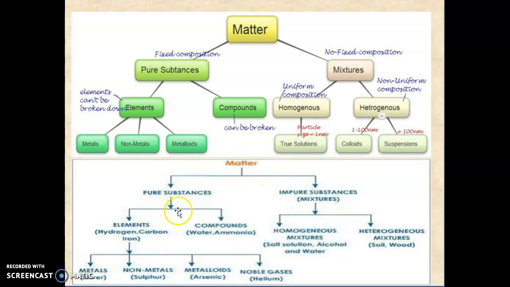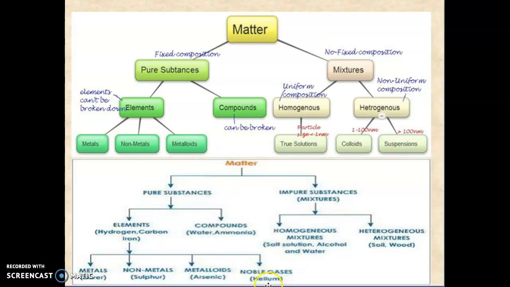Same thing here, matter is divided into pure substances and impure substances, which we call mixtures. Both classifications are the same, with just a simple difference. Here it is divided into elements and compounds. Examples of elements are hydrogen, carbon and iron. Compounds are water and ammonia. The elements are divided into metals, non-metals, metalloids and noble gases. So here there is one extra, the noble gas.